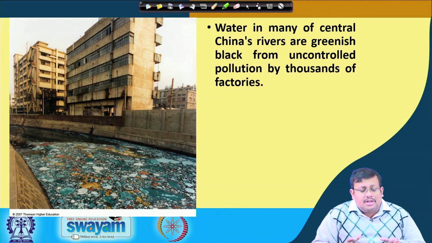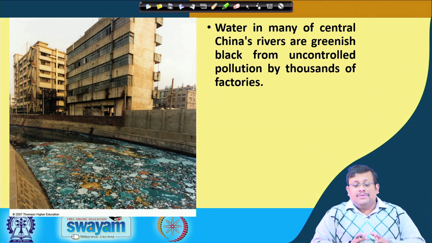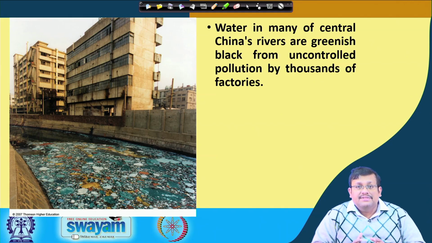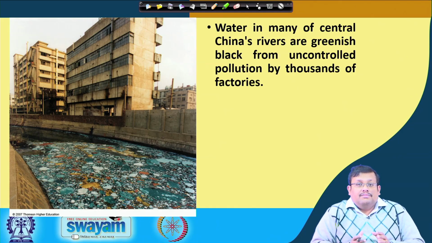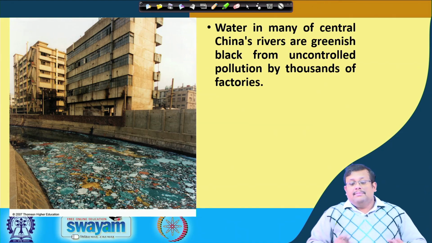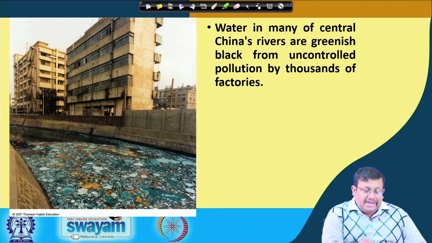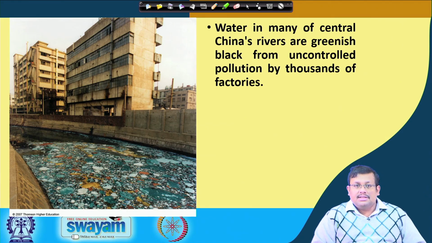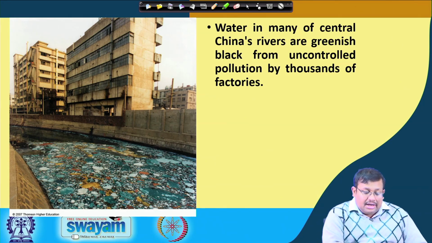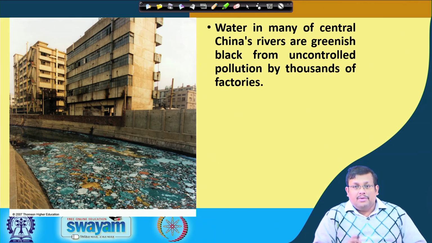Now, this slide also shows pollution, where water in many of central China's rivers is greenish black, which is due to the uncontrolled pollution by thousands of factories. So, this is also an example of water quality deterioration when the water is getting pollution from different point sources. Again, here the water is getting greenish black because it is getting sewage from different industries through different point sources.